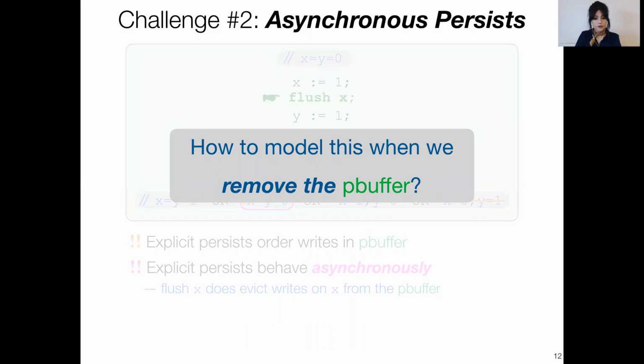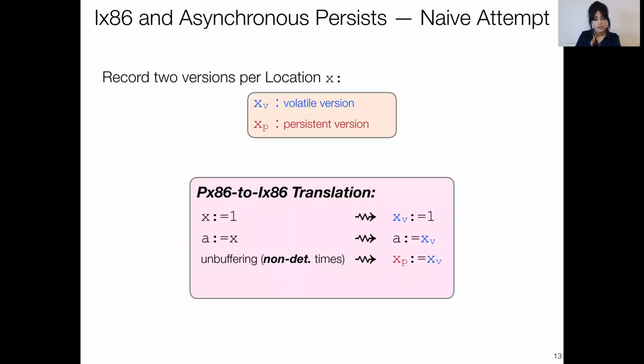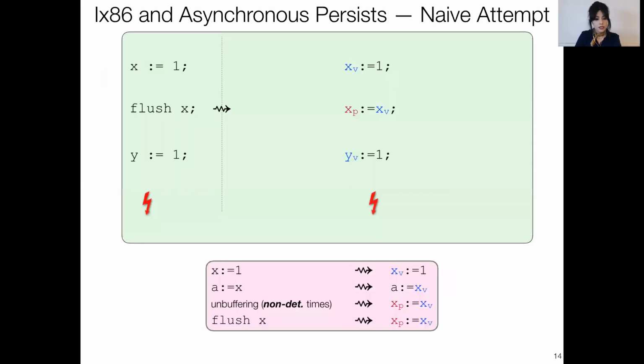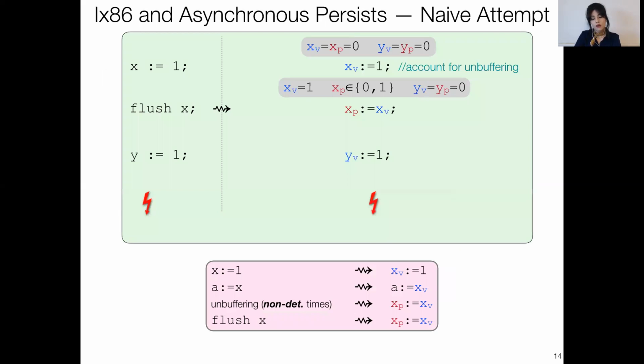As a naive attempt, we kept our mechanism and representation as before, and we said, okay, as a translation of flush x, every time you execute it, copy xv to xp. Now let's see what goes wrong here. So once again, I have my program on the left-hand side and its translation on the right-hand side. And I start with 0 for both versions of both locations. As before, I write 1 to xv and account for unbuffering.